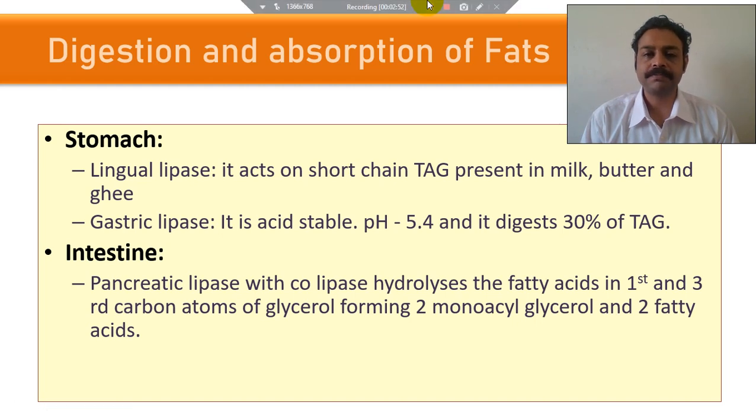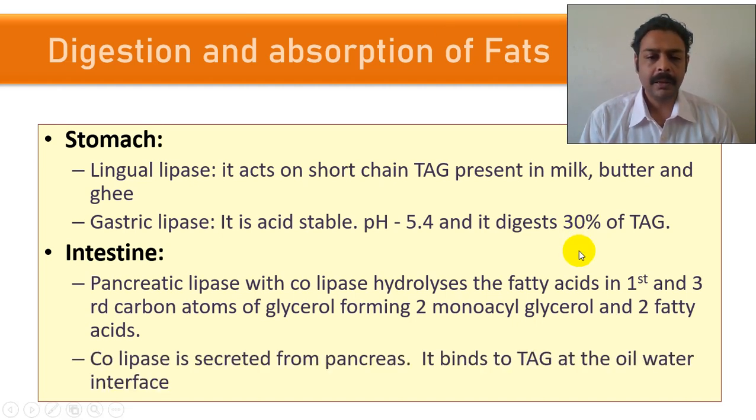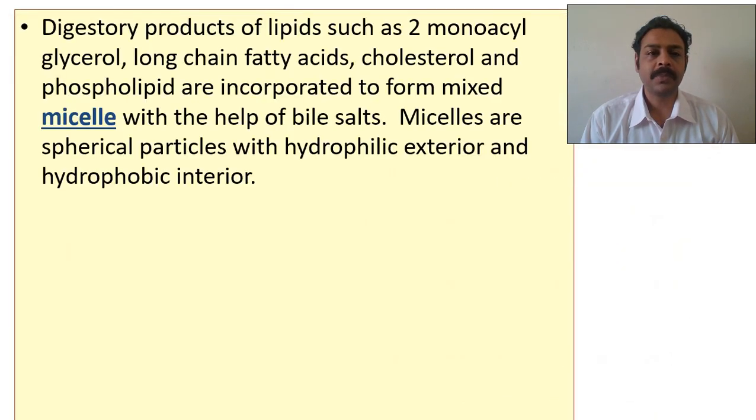Okay, and what is the next step? Colipase forms from the pancreas. It binds to the triacylglycerol at the oil-water interface. The main function is to assist the pancreatic lipase. So, the digestive products of triacylglycerol are 2-monoacylglycerol plus free fatty acids. Cholesterol ester becomes cholesterol, and all these will combine together with the bile salts to get absorbed.